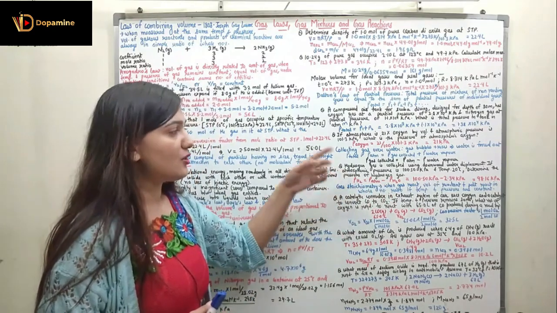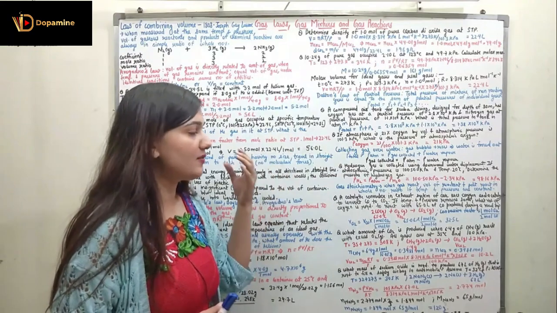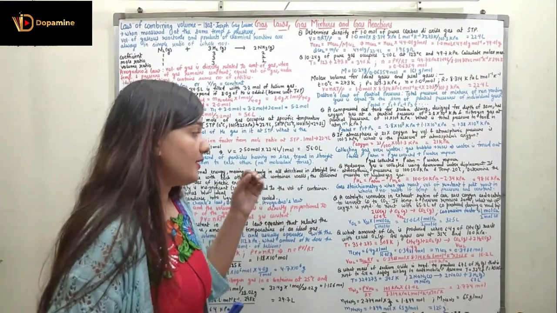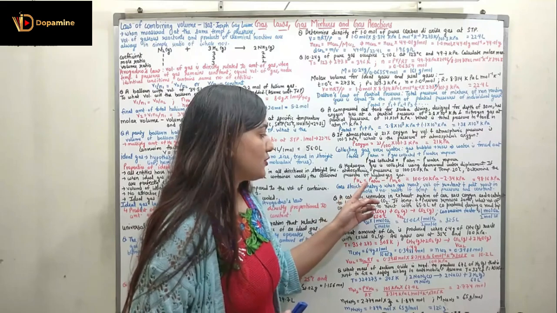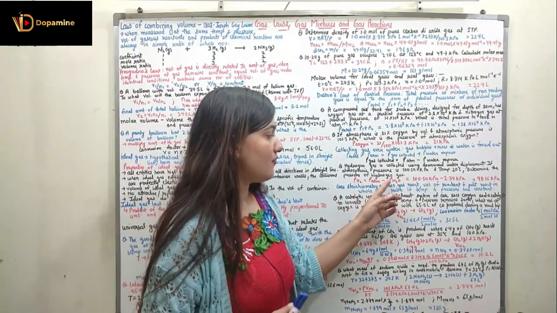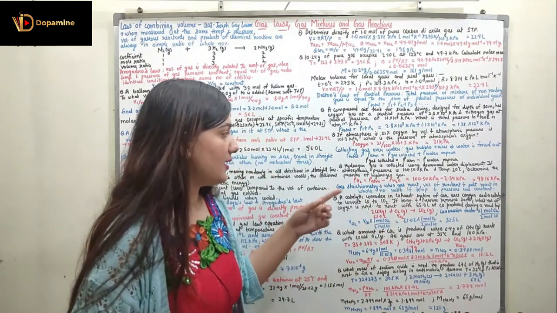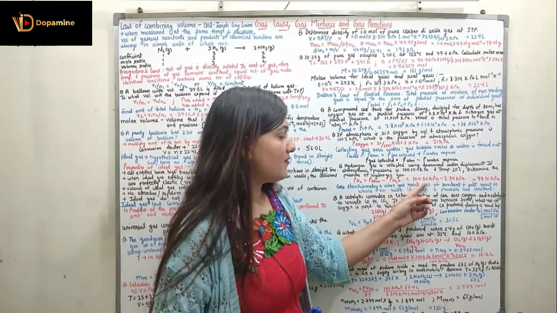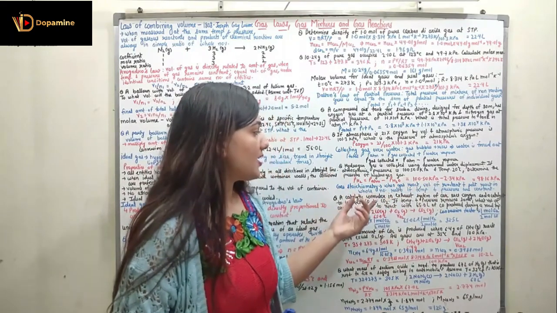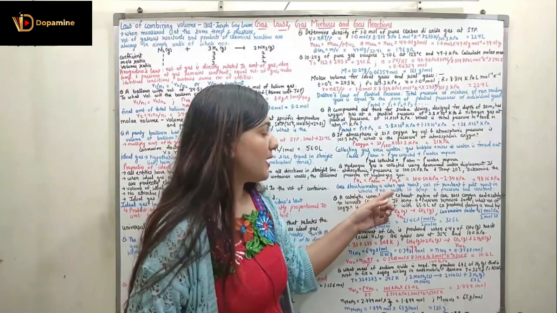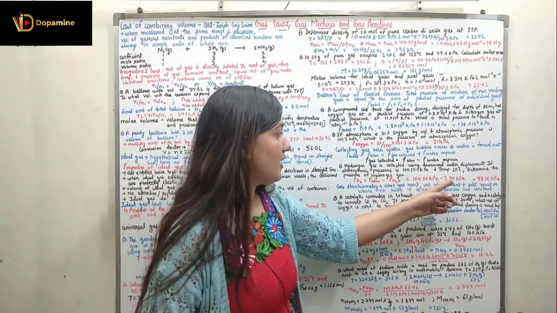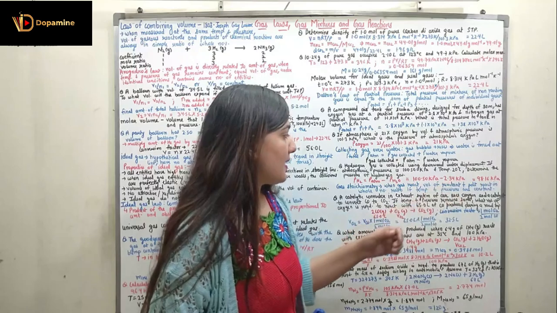This is again the collection of hydrogen gas over water, right? So pH2 is equal to atmospheric pressure minus pressure of H2O. Atmospheric pressure over here is given as 100.5 kilopascal minus the pressure of H2O, which is also given, 2.34 kilopascal, right?